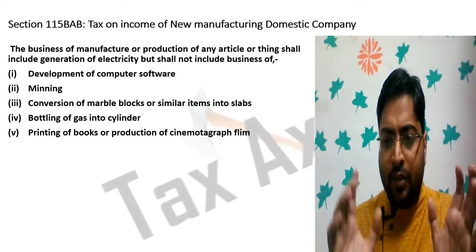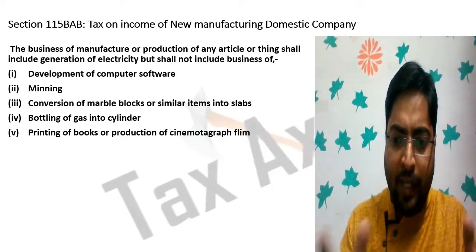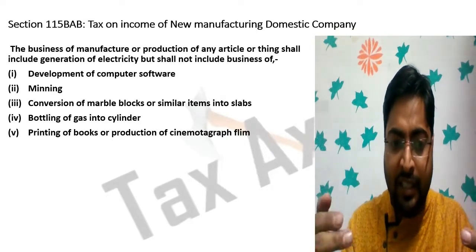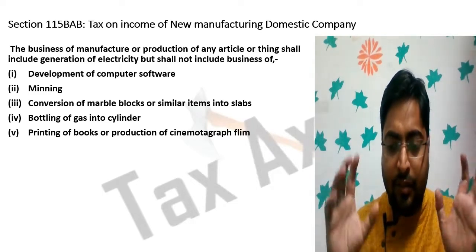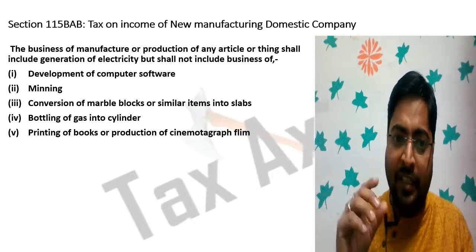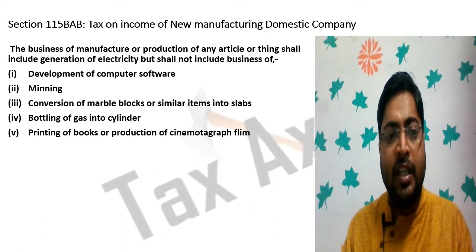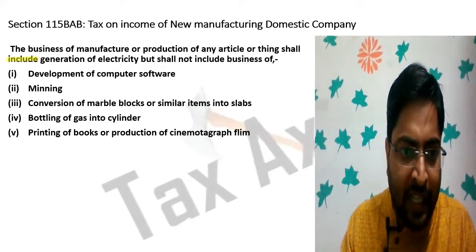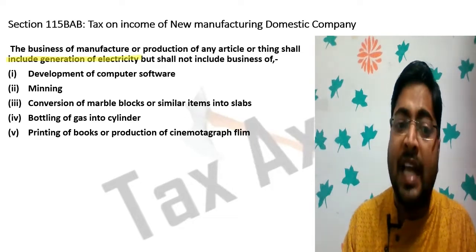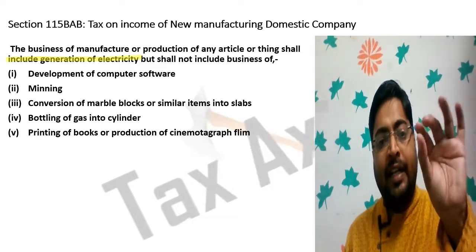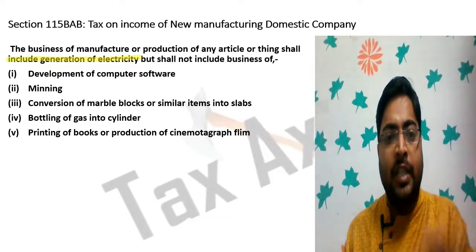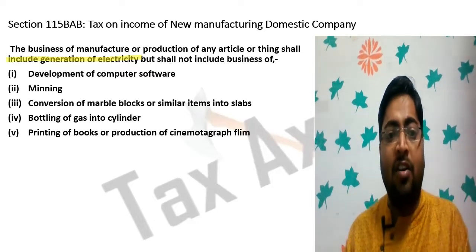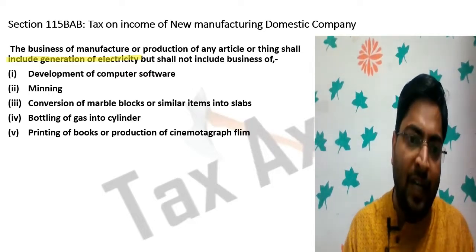What I have told you earlier in the previous slide, there are four conditions. The last condition is that the business should be engaged only in the production of any article or thing. That production of article or thing shall include generation of electricity, but shall not include the business of development of computer software,